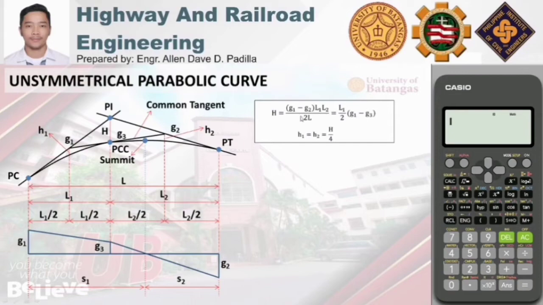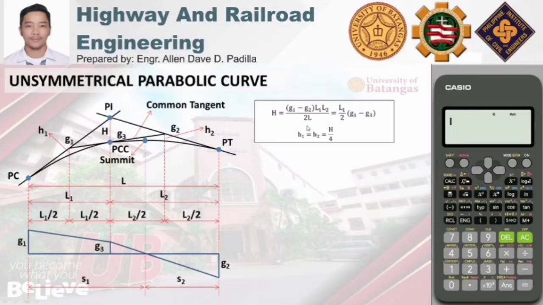So for the derived formulas, we have the formula for H, or yung vertical distance between PI and PCC. We have two formulas that we can use. First one is (G1 minus G2) multiplied by L1 L2 divided by 2L, and that is also equal to L1 over 2 multiplied by (G1 minus G3). So, kayo nang bahala mamili kung alin yung pwedeng gamitin depende sa given.